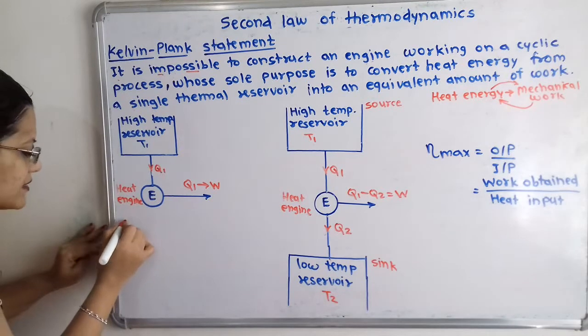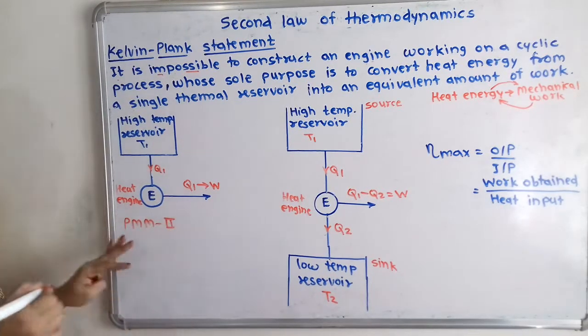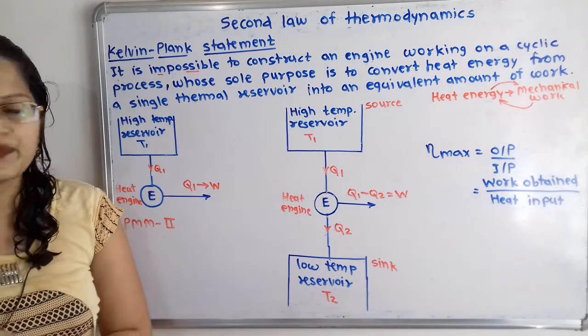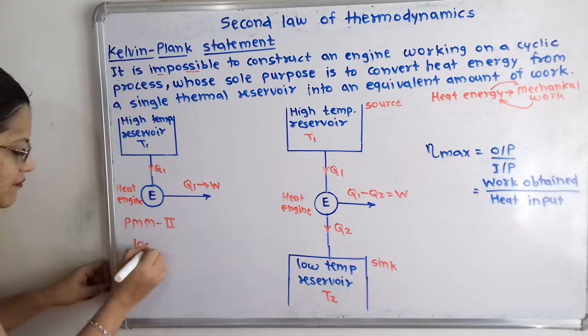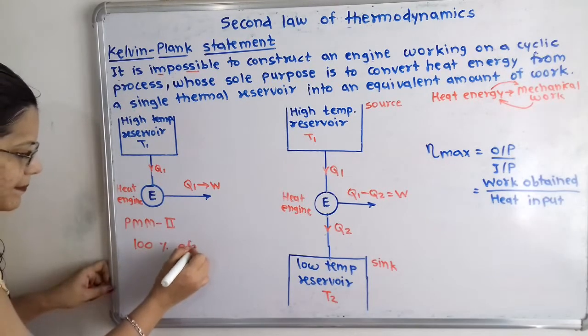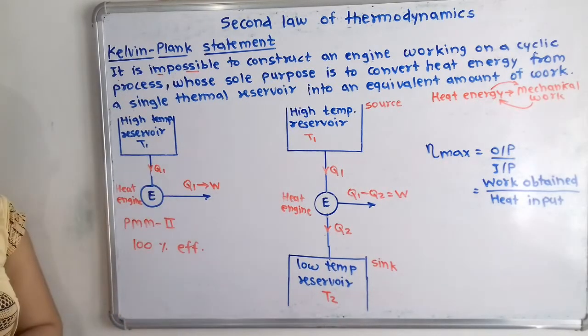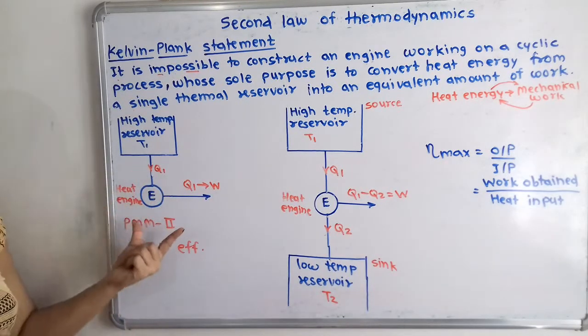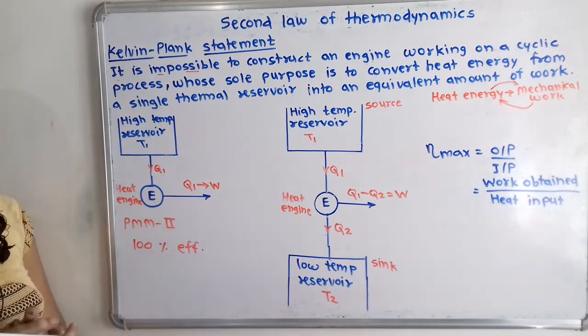So we can say that this is the PMM second, that is the perpetual motion machine of second kind, and this heat engine would have 100% efficiency, because the whole amount of heat energy is getting converted into work. But in actual practice, this type of heat engine does not exist.